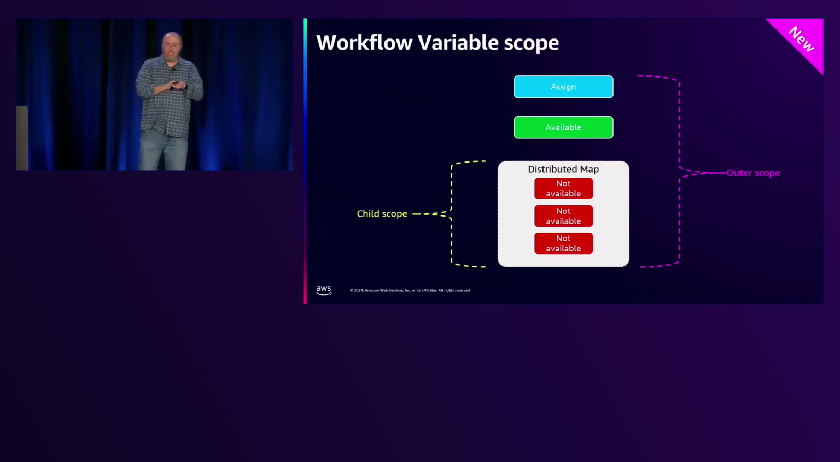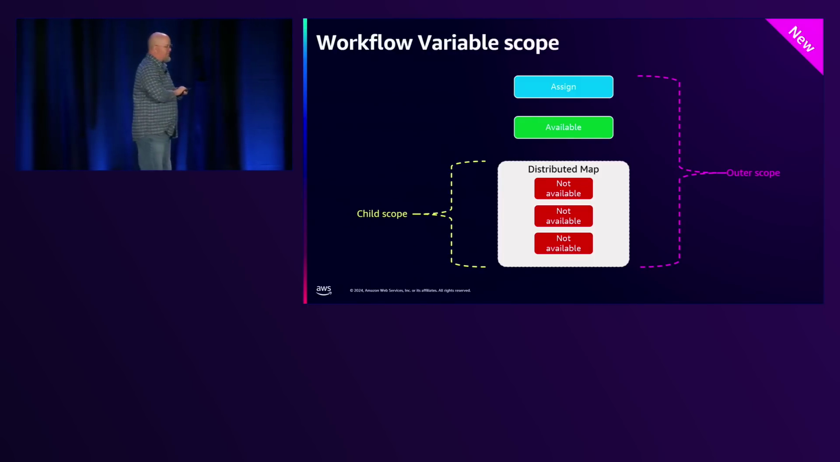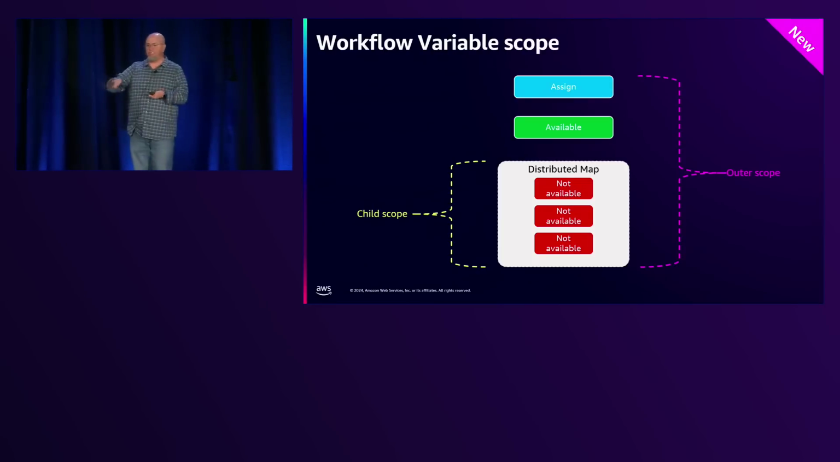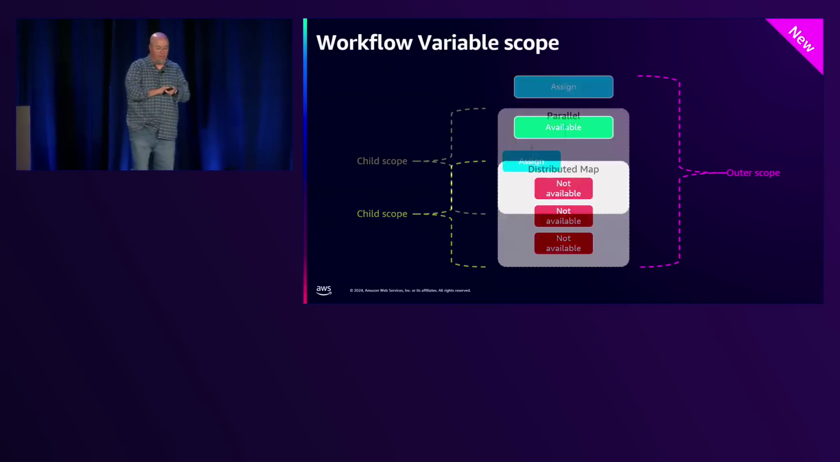Inline map is available, but distributed map will not be, because you're leaving the step function. You're actually generating a new step function, or a nested step function. This will be the same with nested step functions that you manually do. So these will not be available. That's really important to understand.